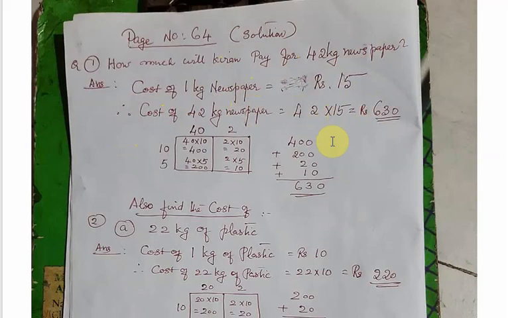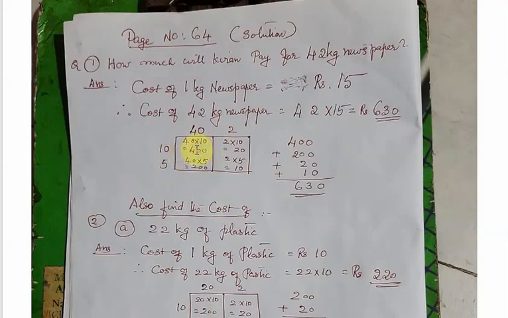But there is an easy method to do this calculation. We can split 42 as 40 plus 2. So we will write 40 and 2 on the top. With which number are we going to multiply? That is 15. That also we can split as 10 plus 5. That will be easy for mental calculation. So look at how I have done it.